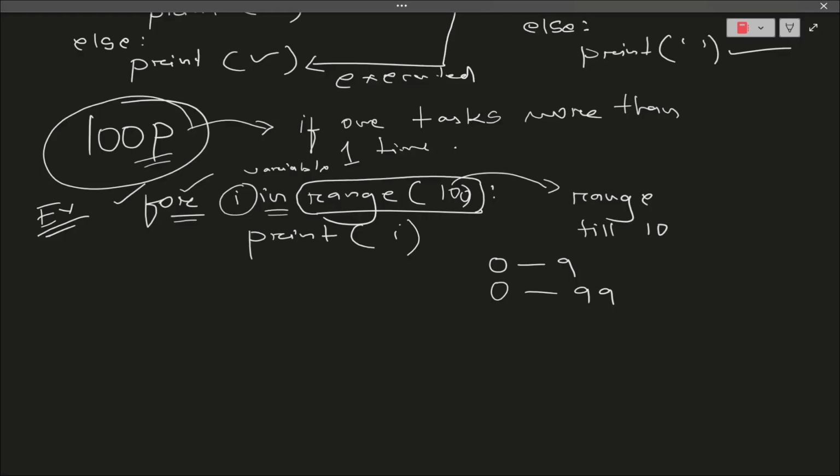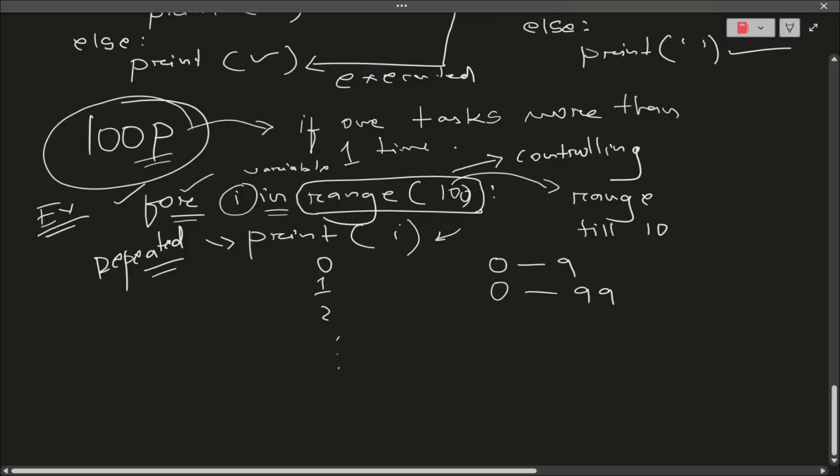Whenever you are using a loop, see, at first 0 is printed, then 1, then 2, and accordingly things will be printed. Could you see this printing statement is repeated? Likewise, you will not be using only a printing statement. You can keep any sort of tasks inside this, and this range written over here is controlling our loop, and accordingly your single task will be repeated, as per your want. Okay, so this was a small introduction to the loop.